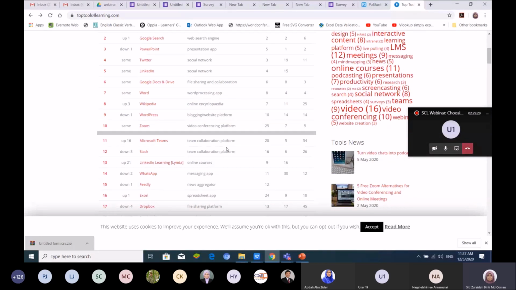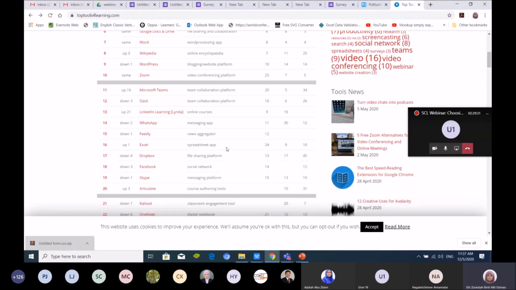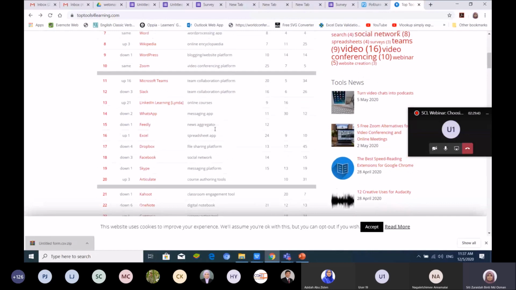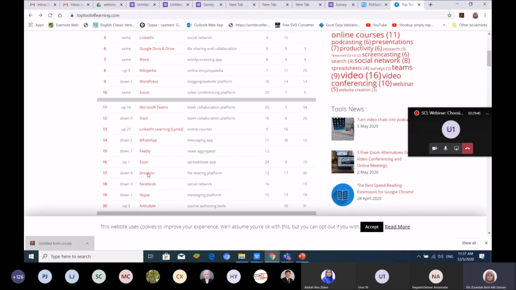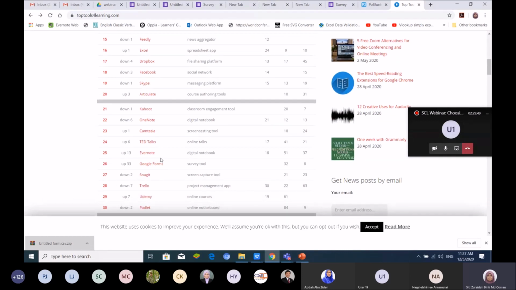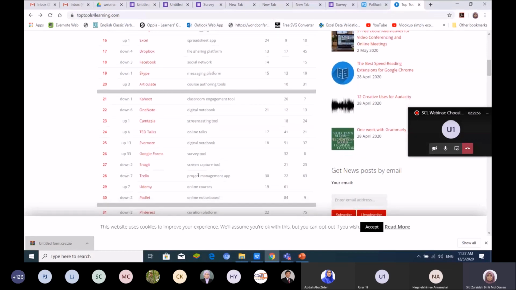And then click on that tool, and then you can see the description, and you can see either it's free or not. For example, we have this here, which is what we are using right now. So you can just click whatever you want. For example, Snagit, a screen capture tool. You can go to Snagit.